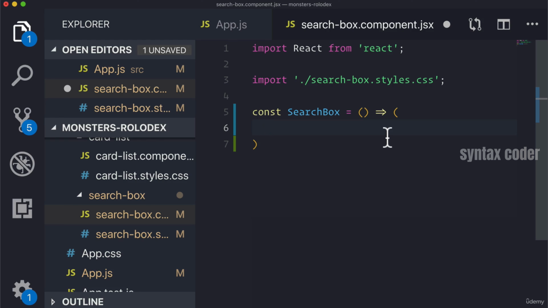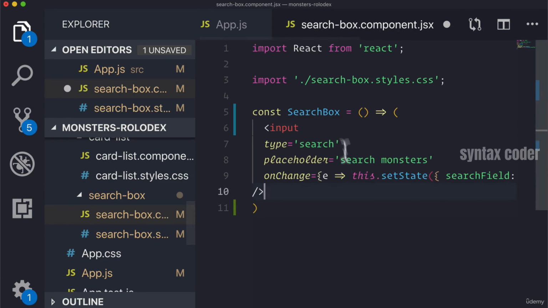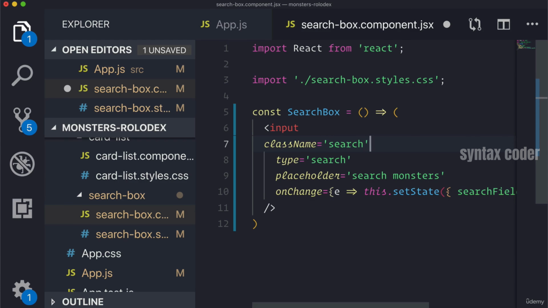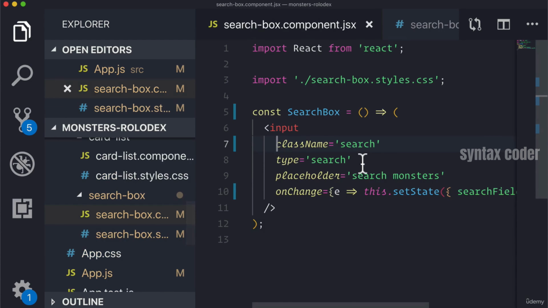But for now, the main thing to remember is that if you don't think you need internal state, nor access to lifecycle methods, then just use a functional component because it's easier to read. It's actually easier to test, as we'll see later in the course. And it's in some ways smaller and easier to reason about. So we'll just copy over the input that we want inside of our searchbox component. And we'll apply a class name of search to it because that's where our searchbox styles are applying those styles to. We'll keep this type because we know that it's going to be search.